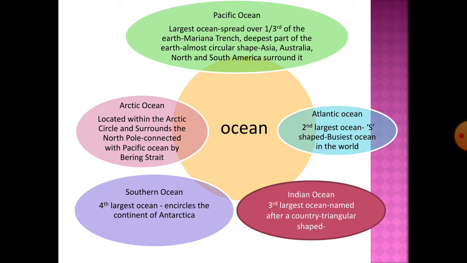Indian Ocean, third largest ocean, named after a country. वो country आपको पता है, that's our country, India. It is triangular in shape. Next, Southern Ocean, fourth largest ocean, and circles the continent of Antarctica. Last, Arctic Ocean, located within the Arctic Circle and surrounds the North Pole. And this ocean is connected with Pacific Ocean by Bering Strait.